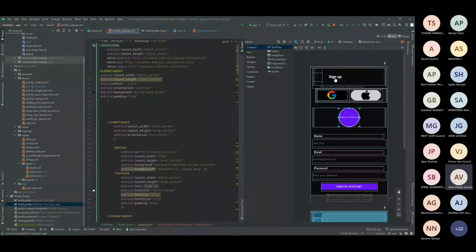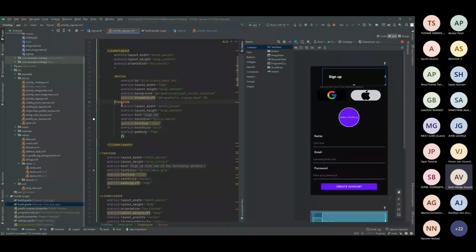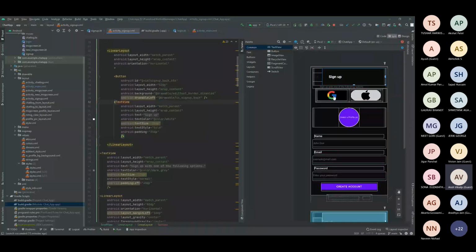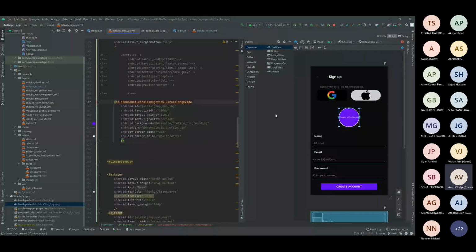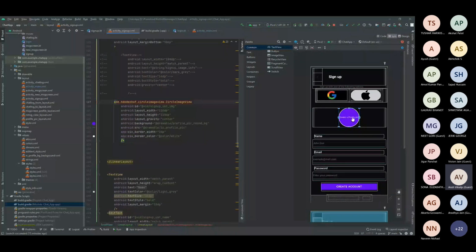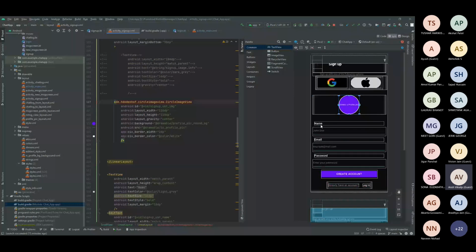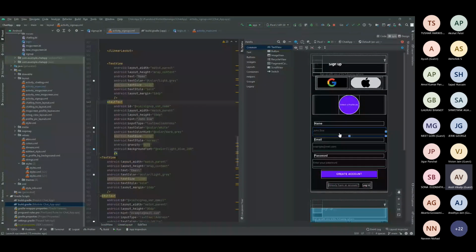Okay, this particular sign up, as you can see, is again a text view. These are all buttons, actually these are image view buttons. And this, as I have said, is a circle image view component. And these are all again text and edit text. Here you can see your text and edit text. Okay, basic ones. And yeah, that's all.